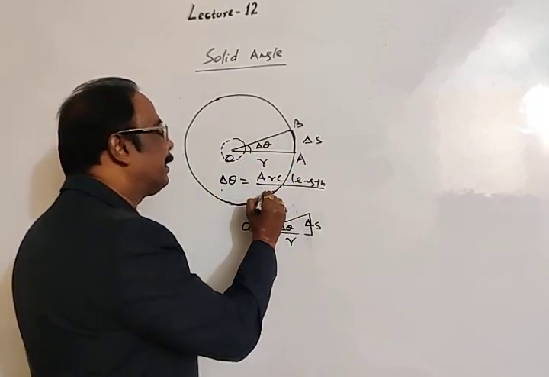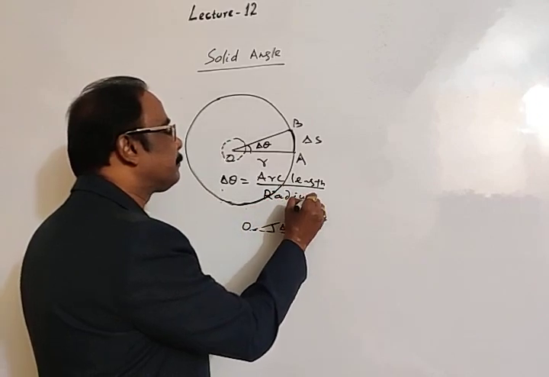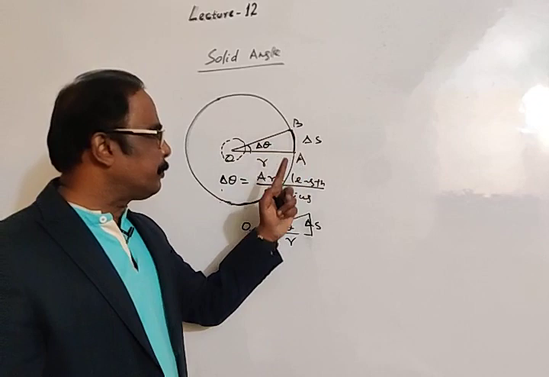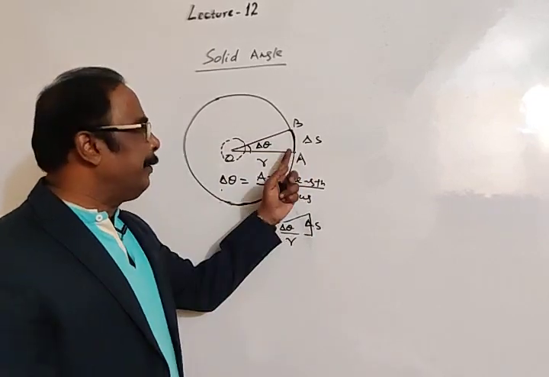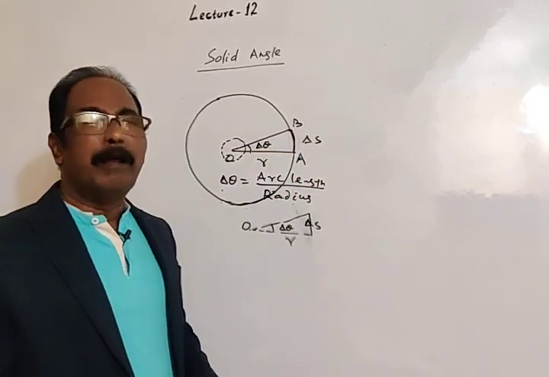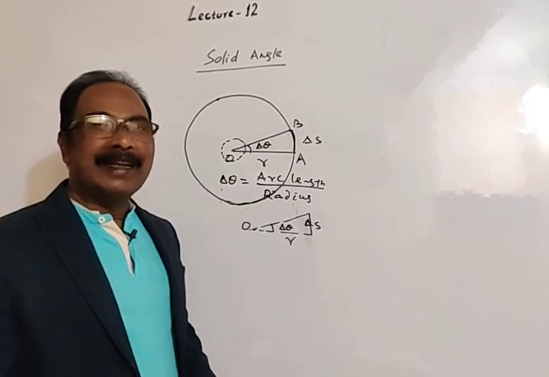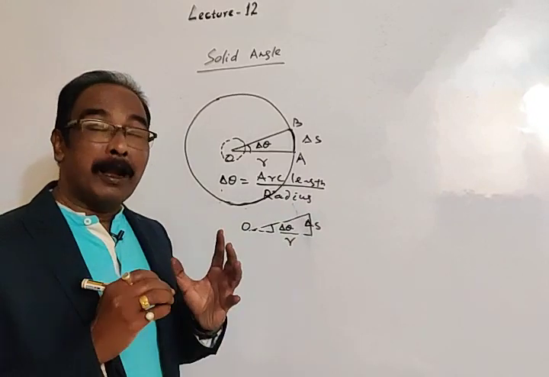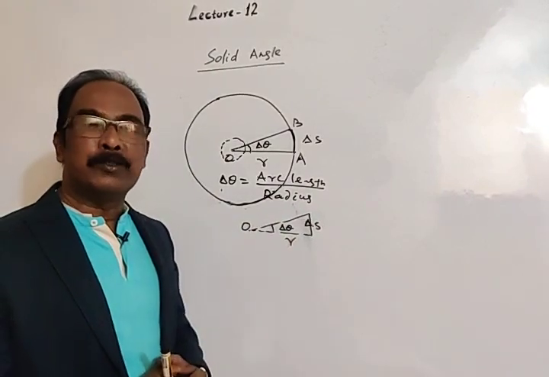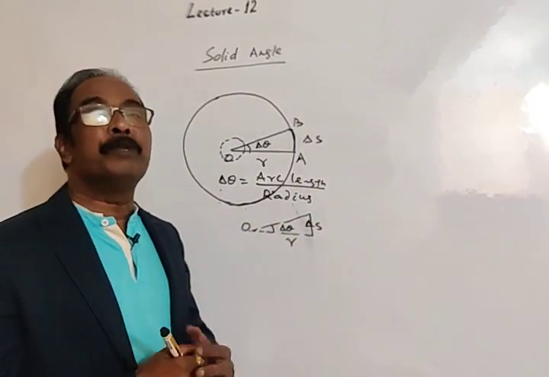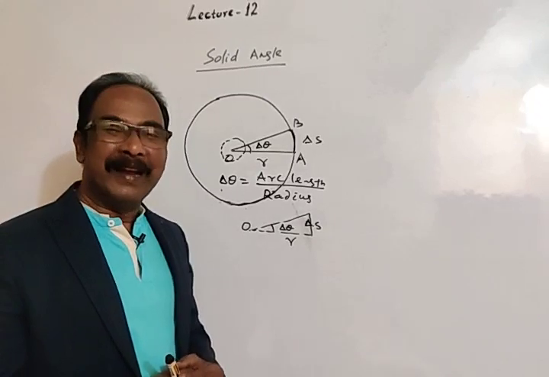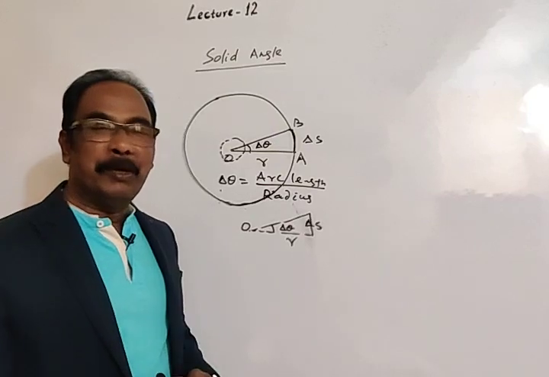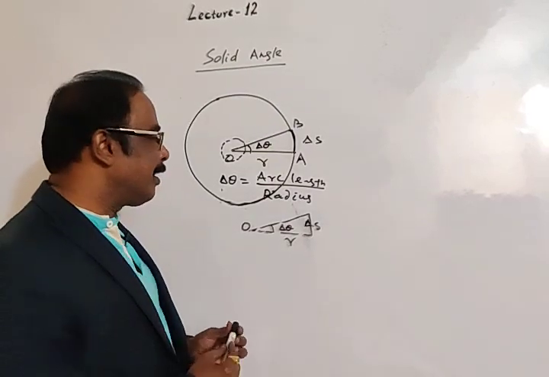Here we may take the radius of the circle, so delta theta equals delta S by R. Here also the same thing, delta S by R. We consider the length of the arc to be small because if the length is made smaller, then our approximation can be better. So plane angle is equal to the ratio of arc length to the radius of the circle.